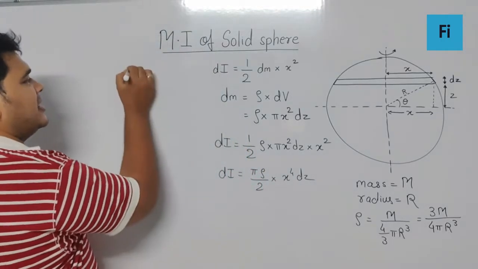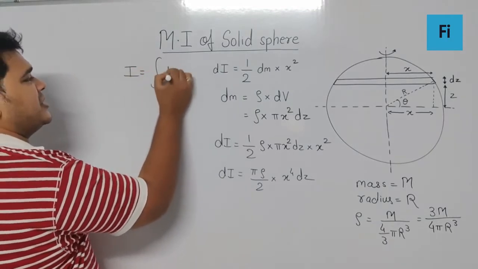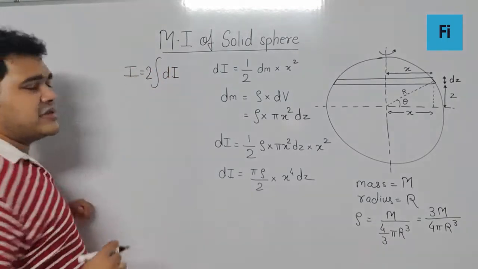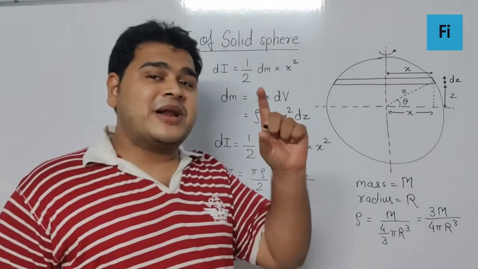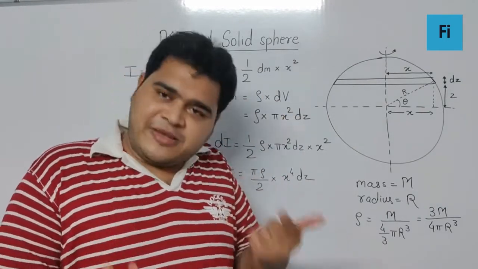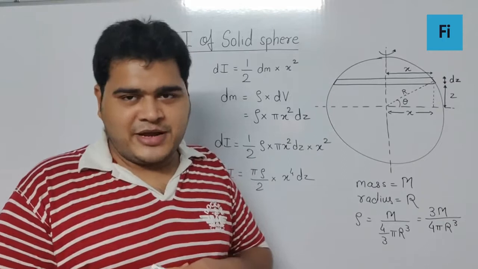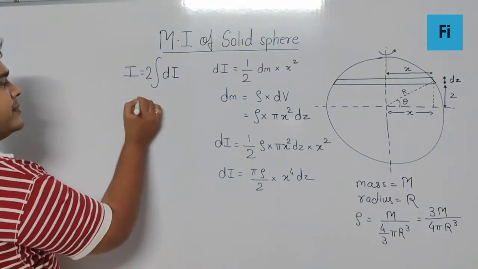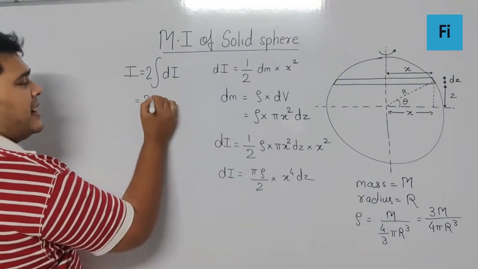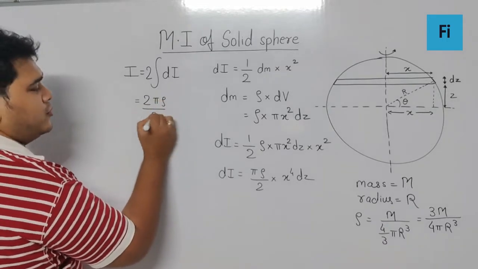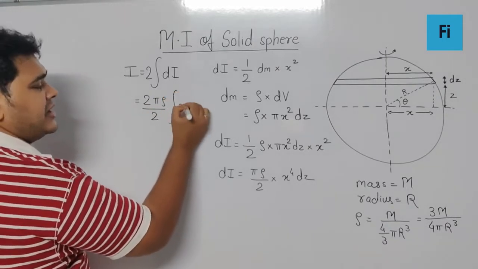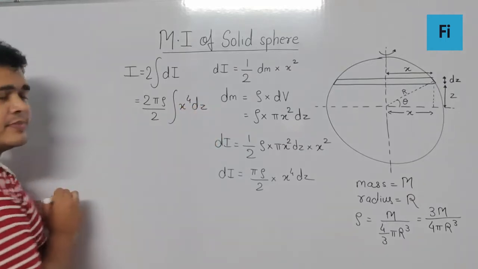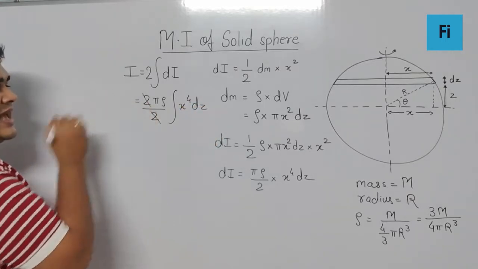So I can say the inertia is going to be 2 times the integration of dI, because I am finding only the upper half and considering it the same for the lower half, so multiplied by 2. Now can I say it will be 2 times pi rho by 2 integration x raised to 4 dz. So definitely this 2 gets cancelled.